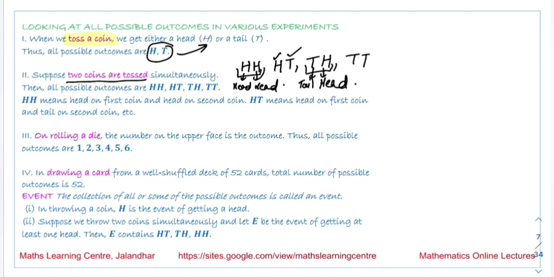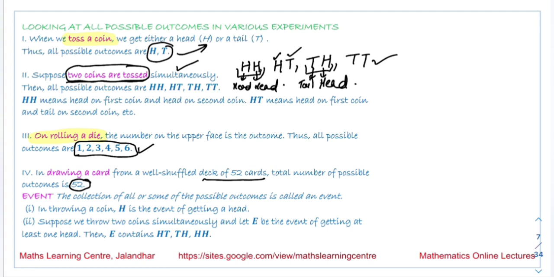So what we are saying here is that 2 coins are tossed simultaneously, and these are all the possible outcomes. Next we are talking about rolling a die. Rolling a die means the possible outcomes are these numbers: on the upper face we can have the number 1, 2, 3, 4, 5 or 6. All possible outcomes are mentioned here. Next is drawing a card. If we draw a card from the deck of 52 cards, the total number of possible outcomes is 52, as we can obtain any of those cards.